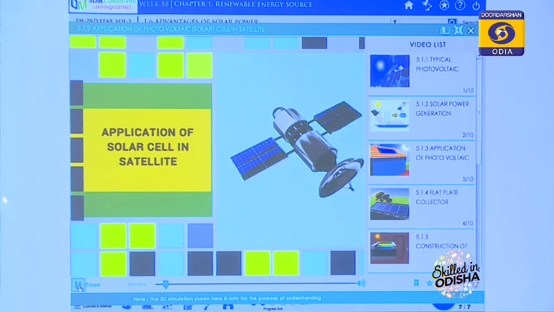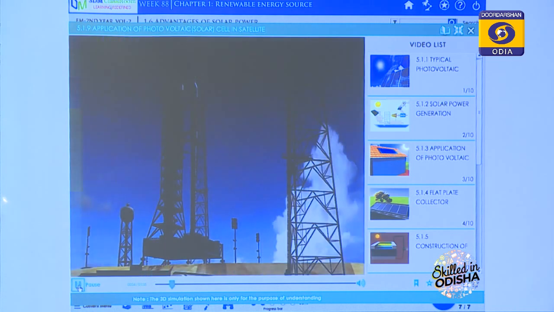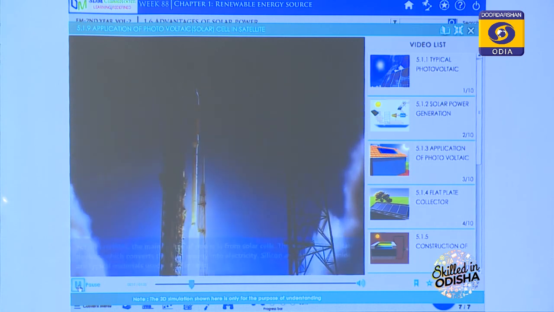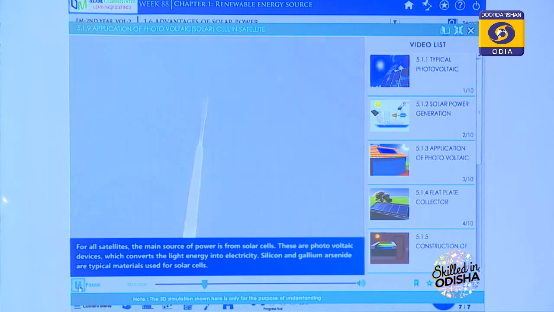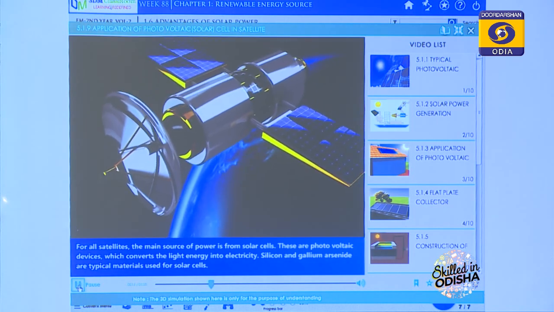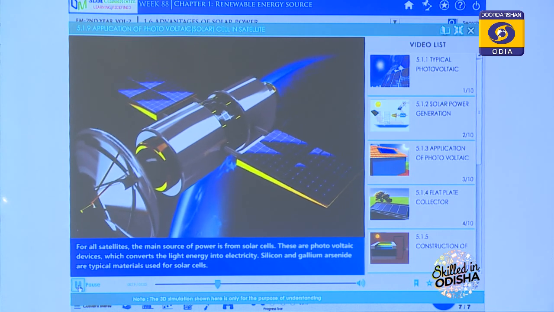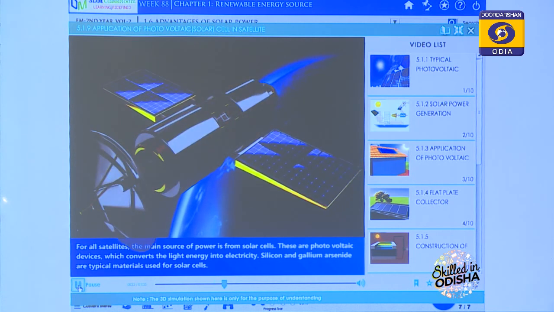Application of photovoltaic, that is solar cell, in a satellite. This video shows a large PV cell system installed in a satellite. For all satellites, the main source of power is solar cells. These are photovoltaic devices which convert light energy into electricity.